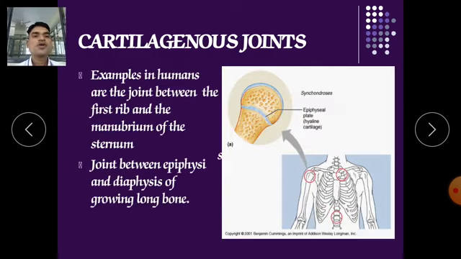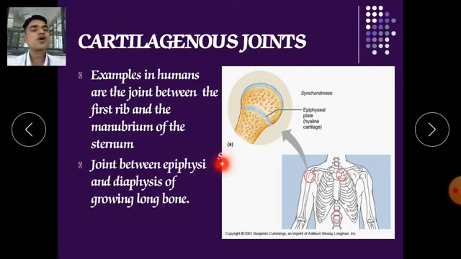Another example in humans is the joint between the ribs and the manubrium of the sternum, which we discussed in the last slide. Again, there is the joint between the epiphysis and the diaphysis of a growing long bone. In the humerus, the femur, or the tibia and fibula, we have three parts in our long bone.